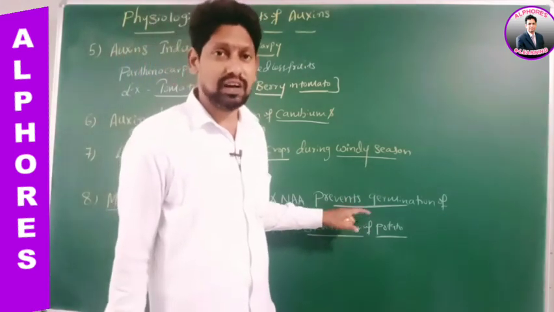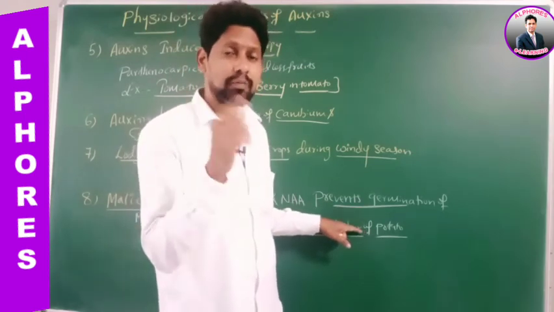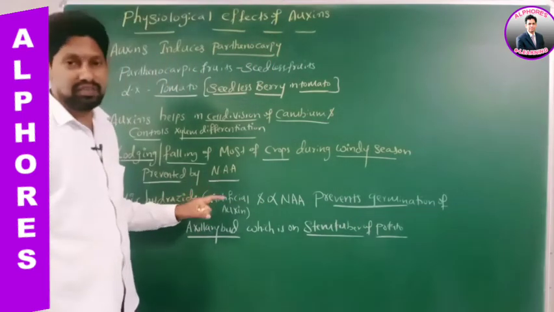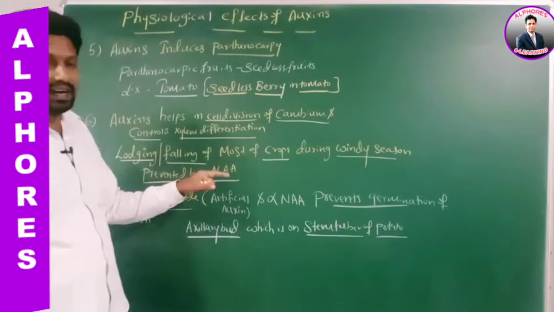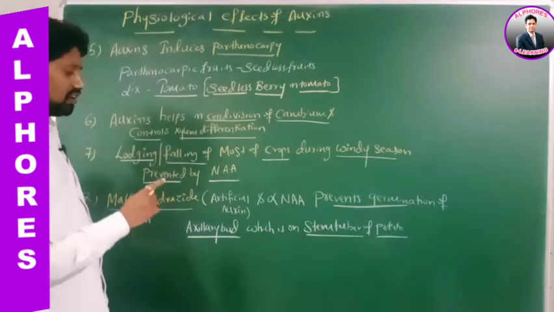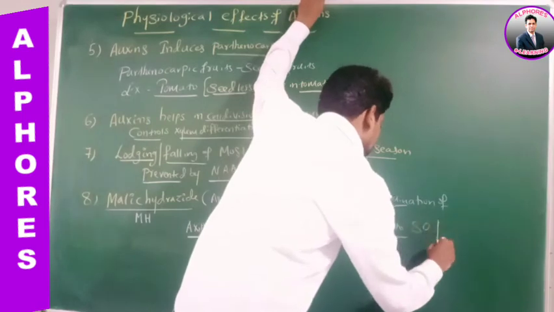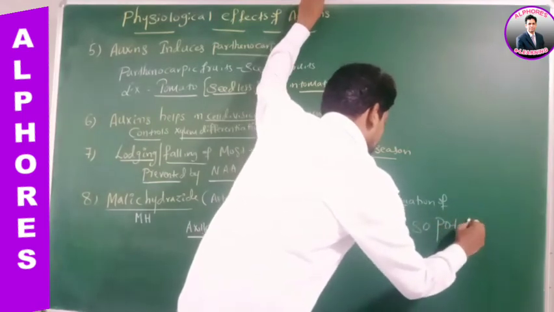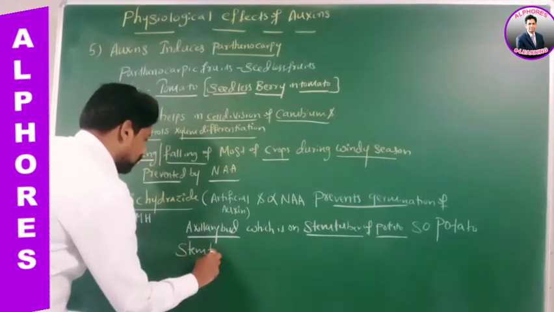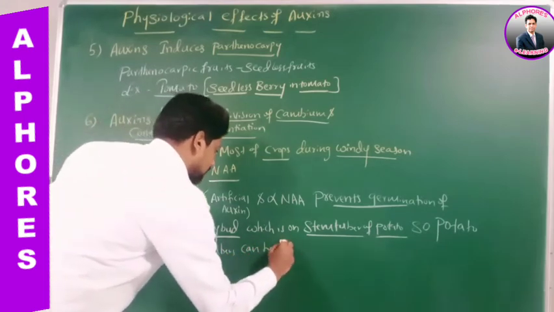What can be stored for a long period of time, sir? The stem tubers of potato can be preserved for a long period of time, as the germination of axillary bud is prevented by using malic hydrazide and alpha naphthalene acetic acid. Therefore, it prevents germination of axillary bud which is on the stem tuber of potato. So potato stem tubers can be preserved.